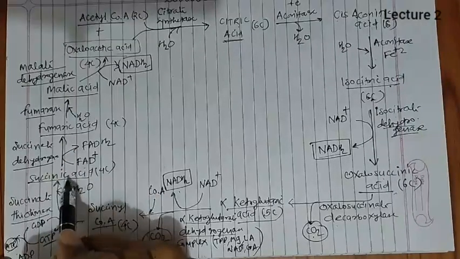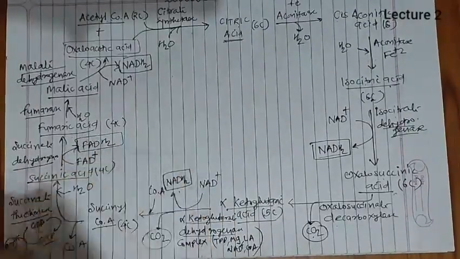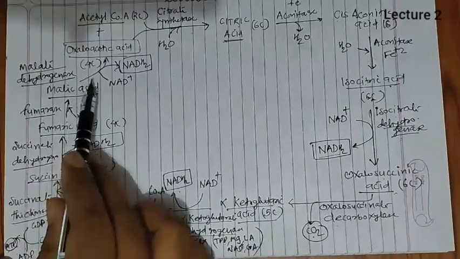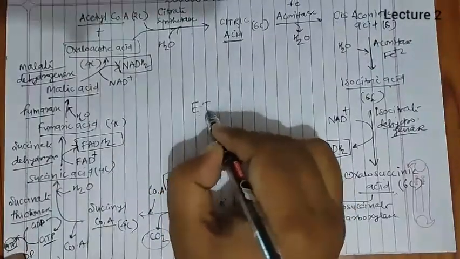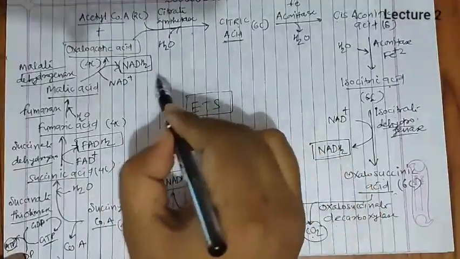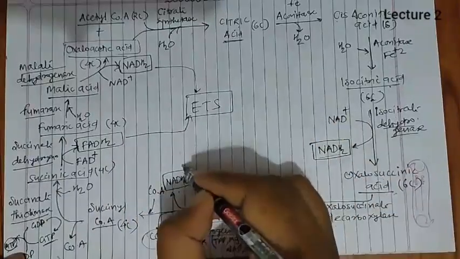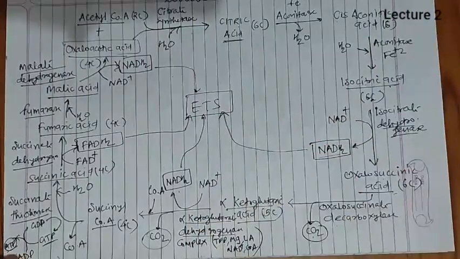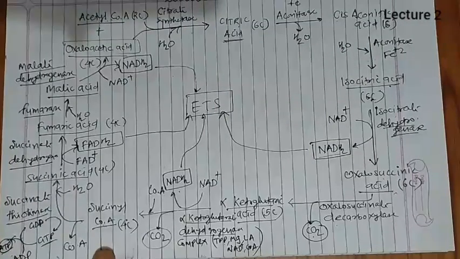Then succinic acid will be formed, succinic acid undergoes the succinate dehydrogenase enzyme, and FADH2 will be formed. Now 1 FADH2 is equal to 2 ATP. Then fumaric acid, water addition, malic acid formation and malate dehydrogenase. Now all the NADH2 and FADH2 will undergo ETS. By entering ETS, they will be broken up and they will give ATP, where NADH2 will give 3 ATP and FADH2 will give 2 ATP, and the whole Krebs cycle works like this.